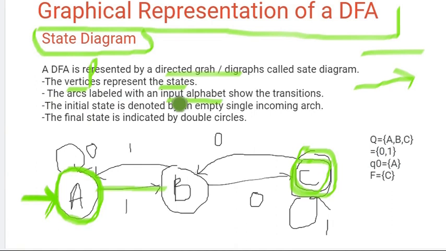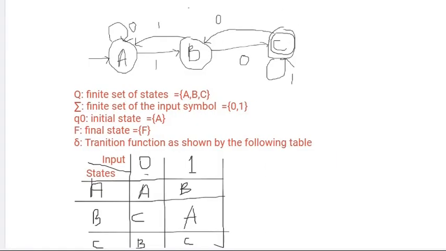On the arcs there will be labels of input alphabets, and that shows our transition. Initial state is always denoted with a single incoming arc, and the final state is always indicated with a double circle. Okay, so let's quickly see